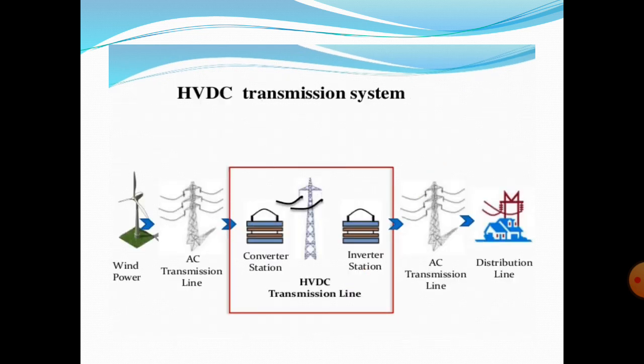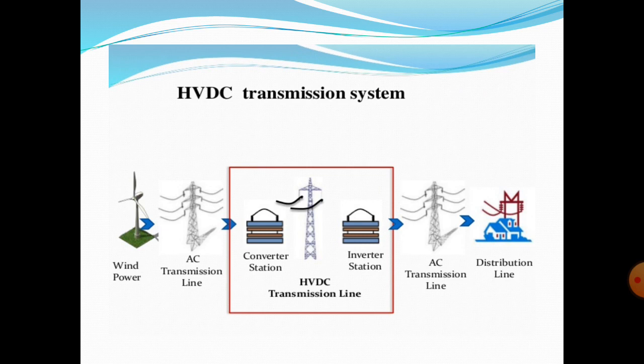This is the block diagram of the HVDC transmission system. First we generate the AC power by using wind power, solar power, thermal and so on. The generated AC power is transmitted by AC transmission lines and then converted into DC by converter stations.